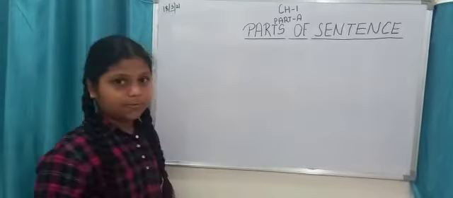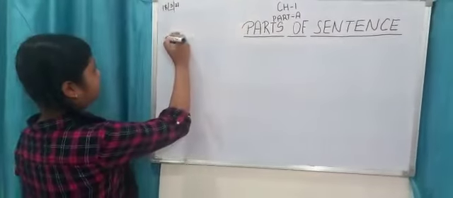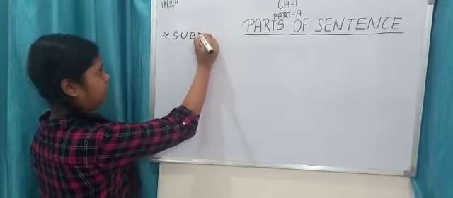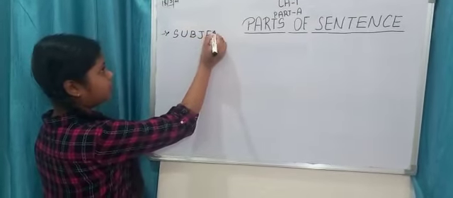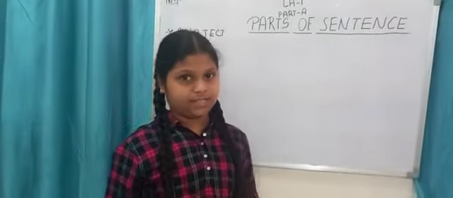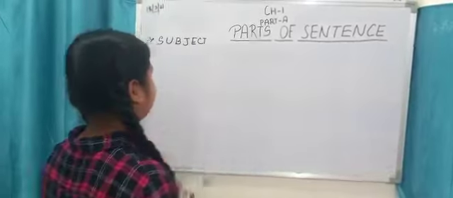You are somewhat familiar with the subject and the predicate. So let's start with the first, our subject. What is a subject? A subject is the doer of the sentence. The person who does the action is known as the subject.